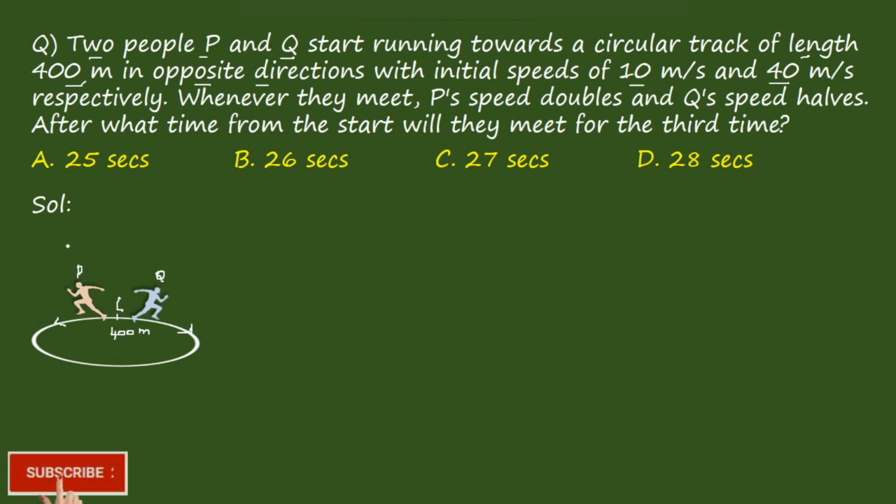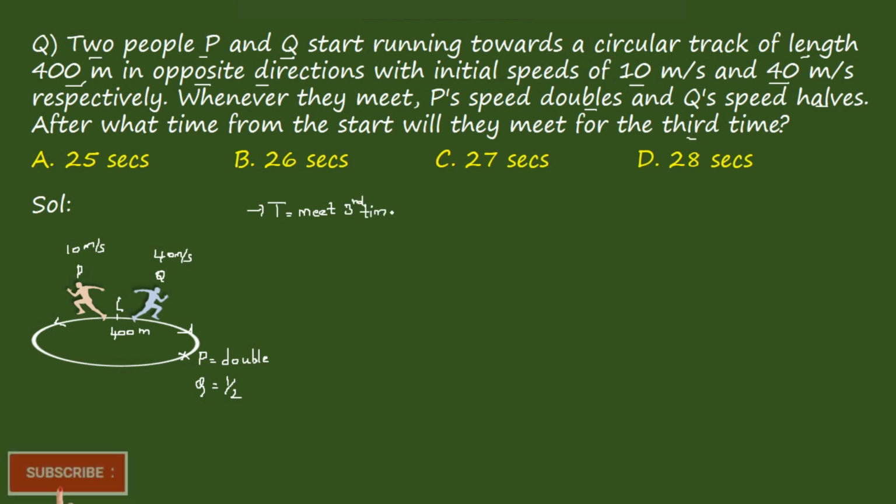So the speed of P is given as 10 meters per second and Q is 40 meters per second. Again, they are saying when they meet, P's speed doubles and Q's speed becomes half. At that particular point where both meet, P's speed becomes double and Q's speed becomes half. They are asking for the time taken by them to meet the third time.